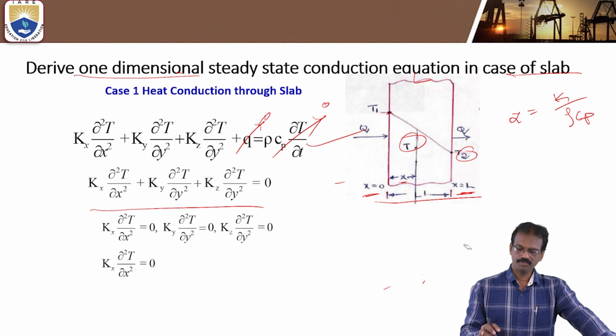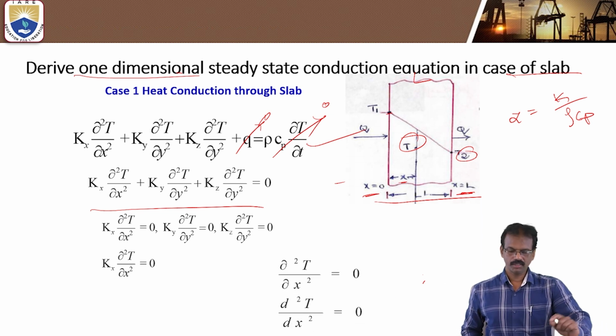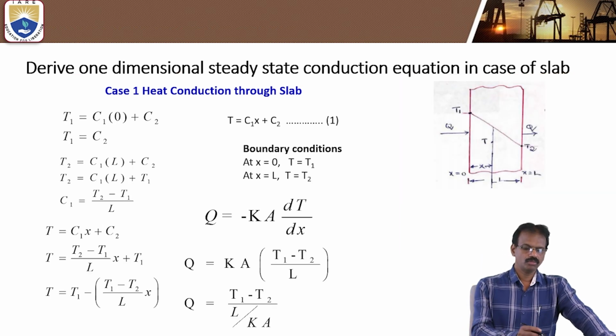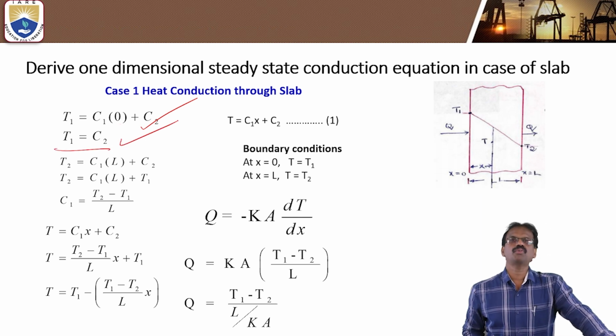You can observe here also. Okay, so we are taking this one. If you integrate both sides, you will get this general equation. So if you apply the first boundary condition, x is equal to 0 means we can substitute the 0. Then based upon the first boundary condition, T1 is equal to C2.